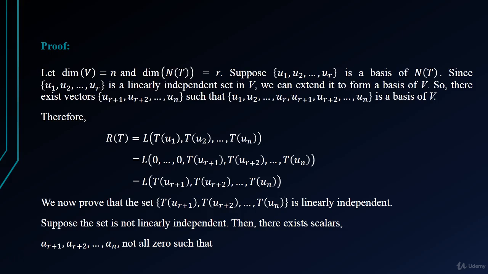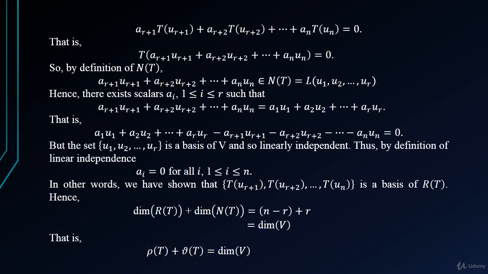Suppose the set is not linearly independent. Then there exist scalars a(r+1), a(r+2) up to an, not all 0, such that a(r+1) T(u(r+1)) plus a(r+2) T(u(r+2)) up to an T(un) is equal to 0.